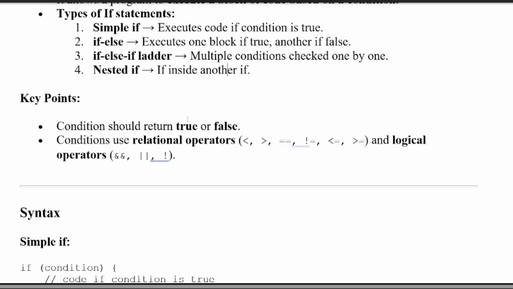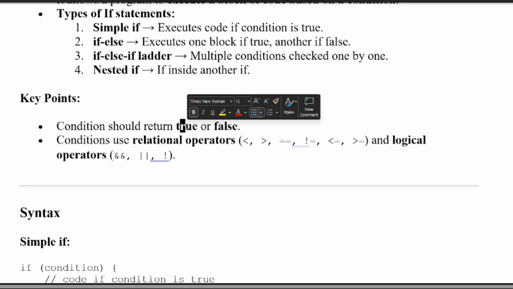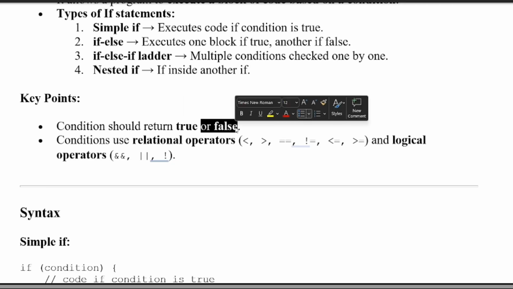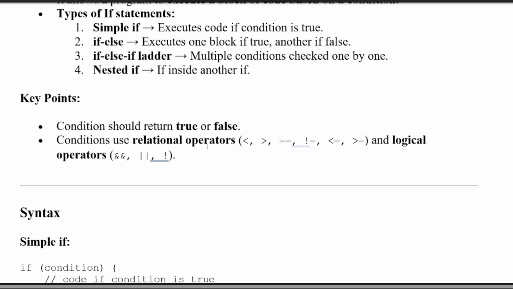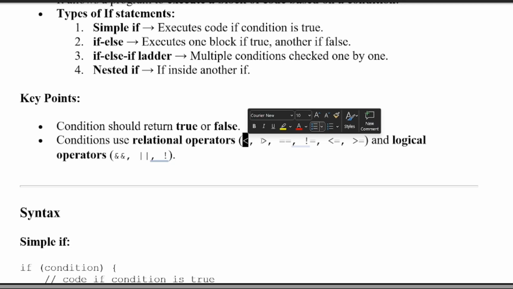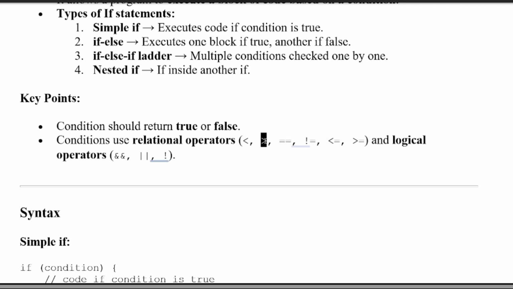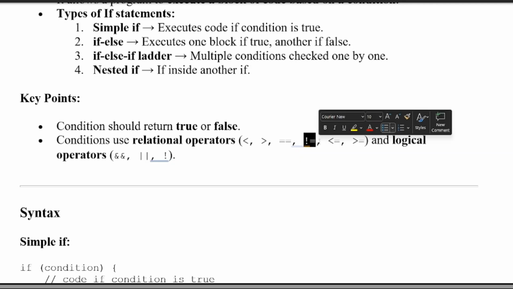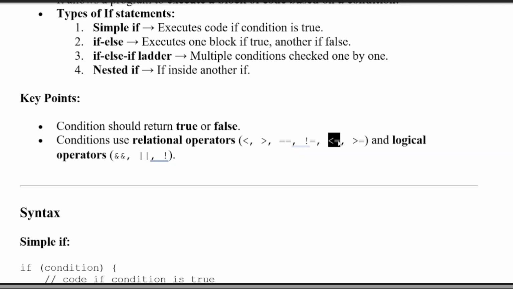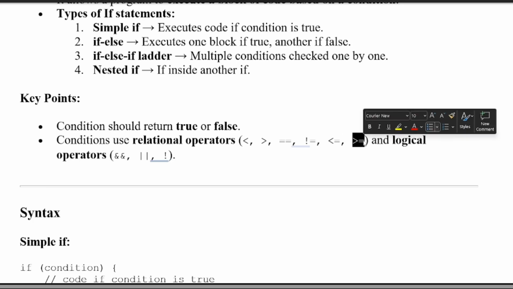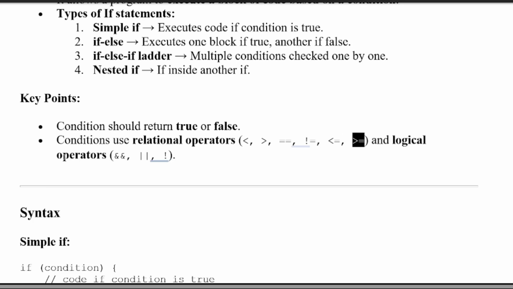Suppose we are given a condition, and a condition can be true or false. True is for when the condition is true and false is for when the condition is false. Here are the operators that we use in conditions. This is the lesser operator, this is for greater, and double equal is used for comparing. This is the not equal operator, this is lesser or equal to, and this is greater or equal to. And here you can see the logical operators also: this is for and, this is for or, and this is used for not.